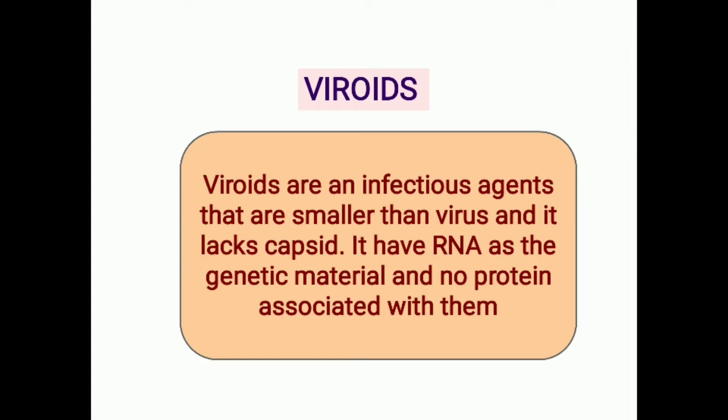Similarly, there are different strains or types related to the virus. They are very much similar, but because of some changes in either the genetic material or the protein material, they are named in different ways, and one of them is the viroids.